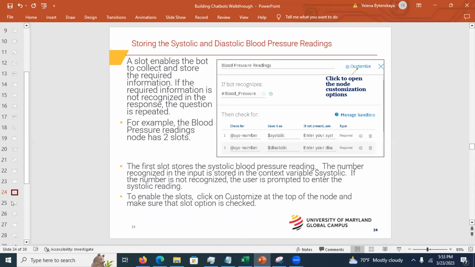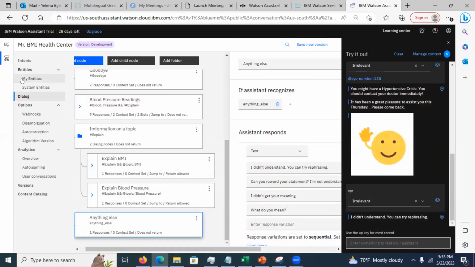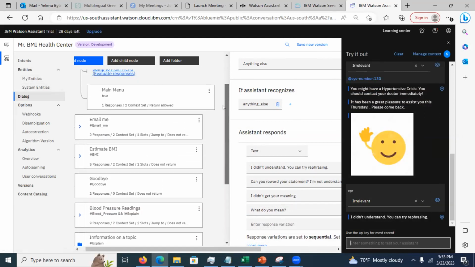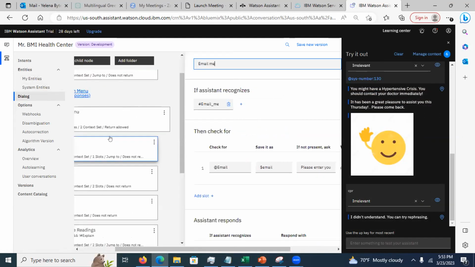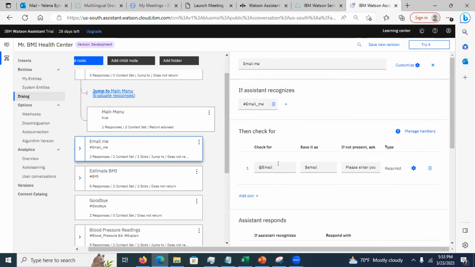I showed you how to read numbers. All right, email me. It's very tricky, trust me, it's very tricky. So I have the email me intent and I have the email me system entities that I showed you, right? Those things took me a while to get to work, so you cannot get it done at the last minute.